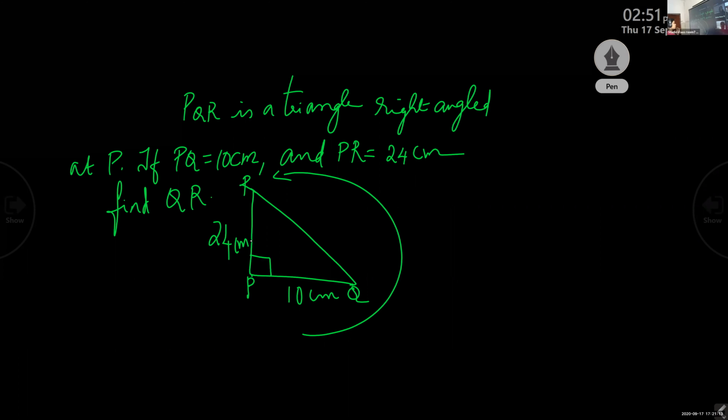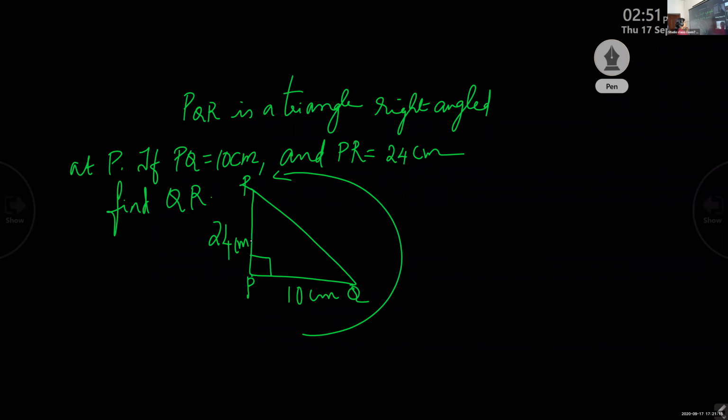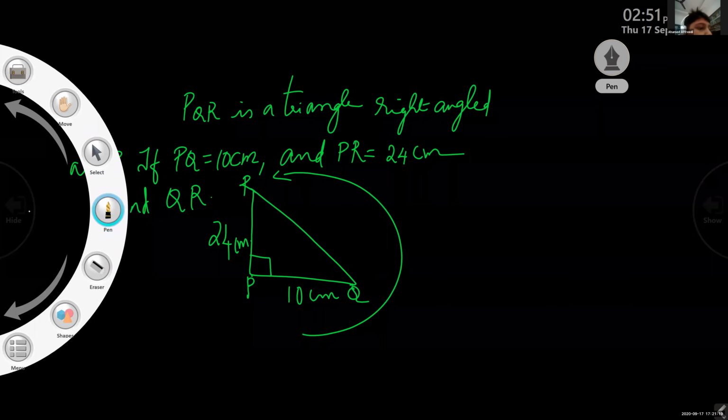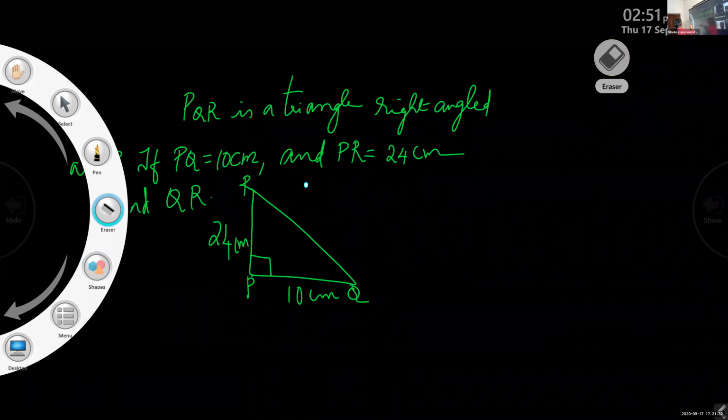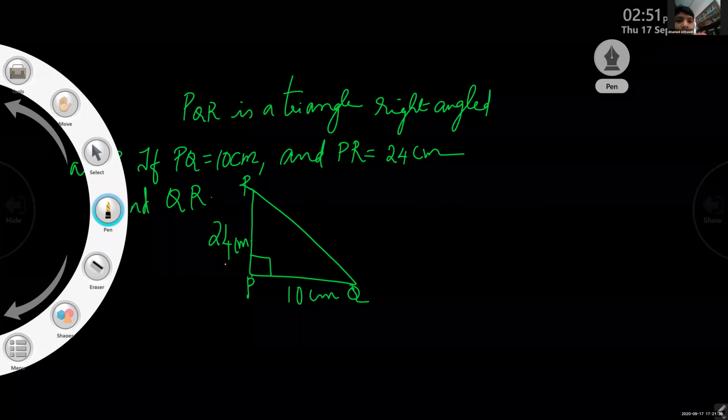So 24 centimeter and 10 centimeter. Ma'am, the answer is 26. No, it is given 24. 26 is the answer, ma'am. Okay, okay. So here in the anti-clockwise direction we are doing. But you have to draw this, so 24 centimeters. So use the Pythagoras relation.